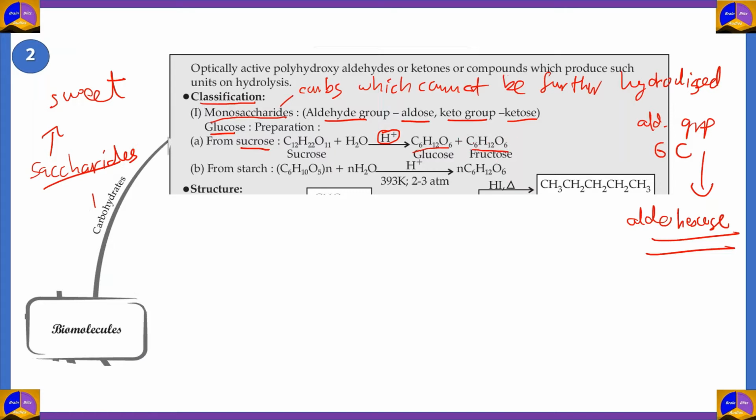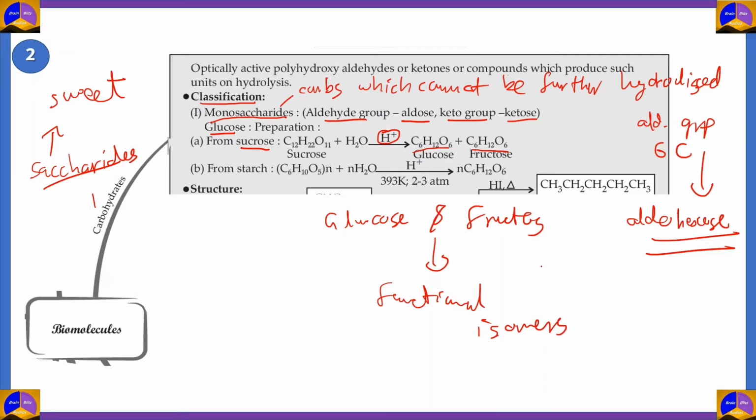Now, you might be wondering, what is the difference between glucose and fructose then? The main difference is that glucose and fructose are both what we call functional isomers. That means they have a similar structure, but their functional group is different. For glucose, the functional group is aldehyde. And for fructose, the functional group is a ketone group.